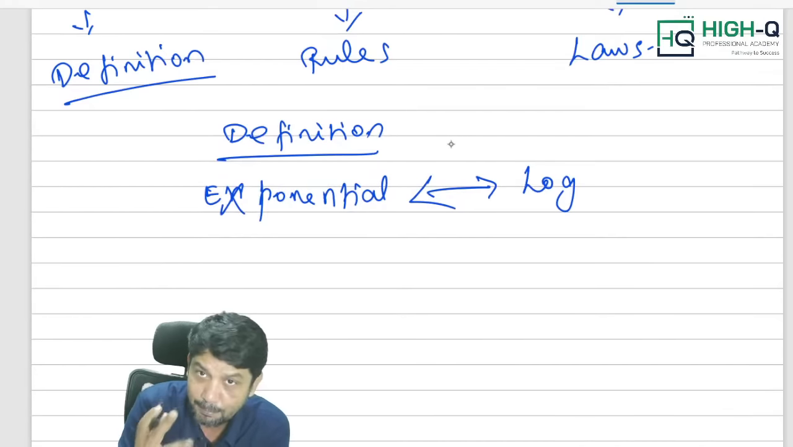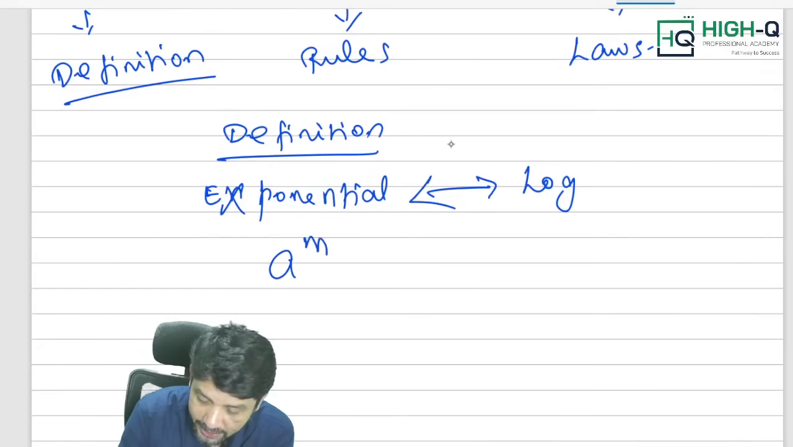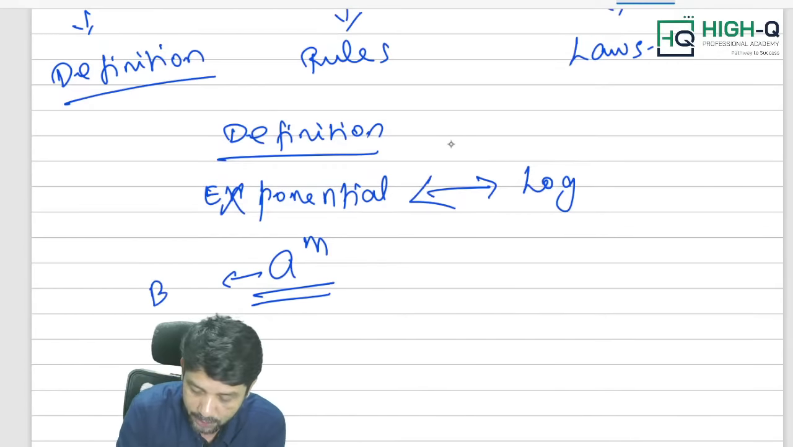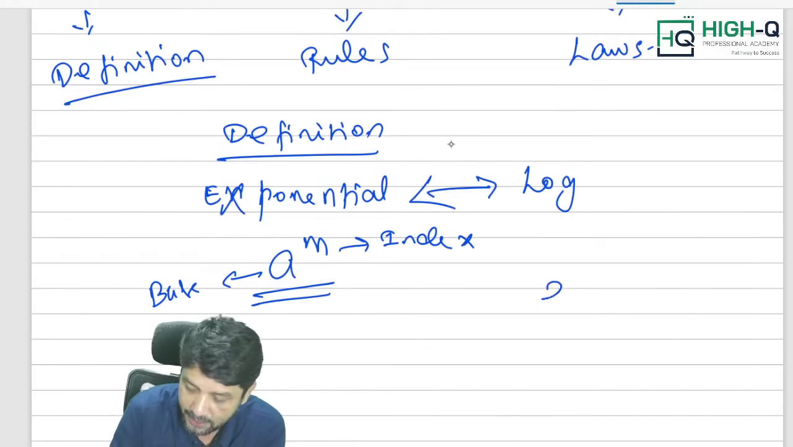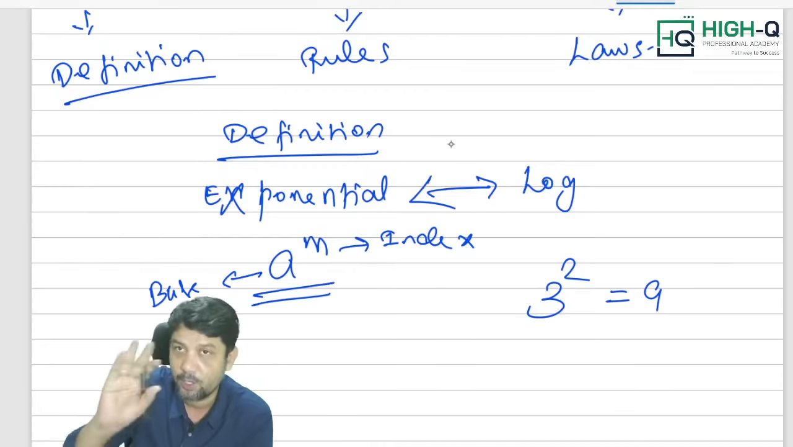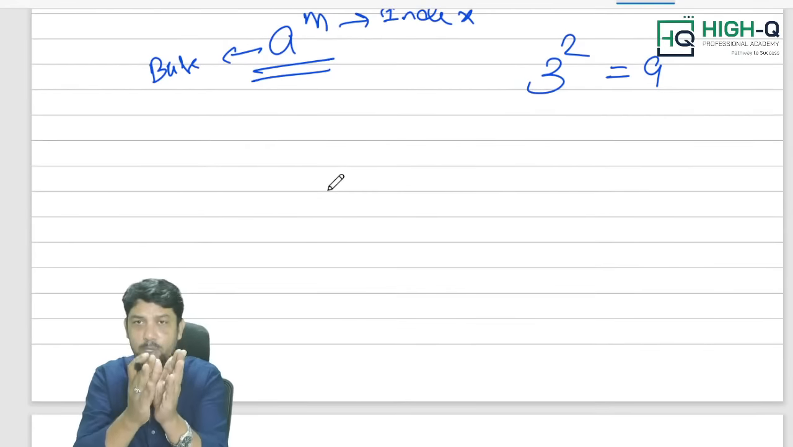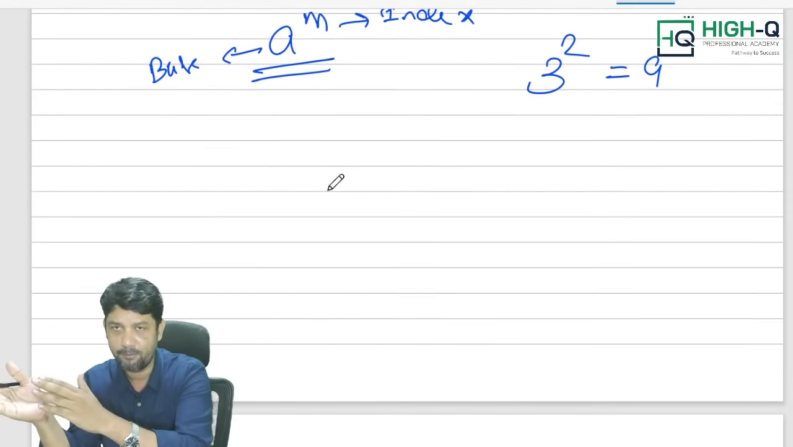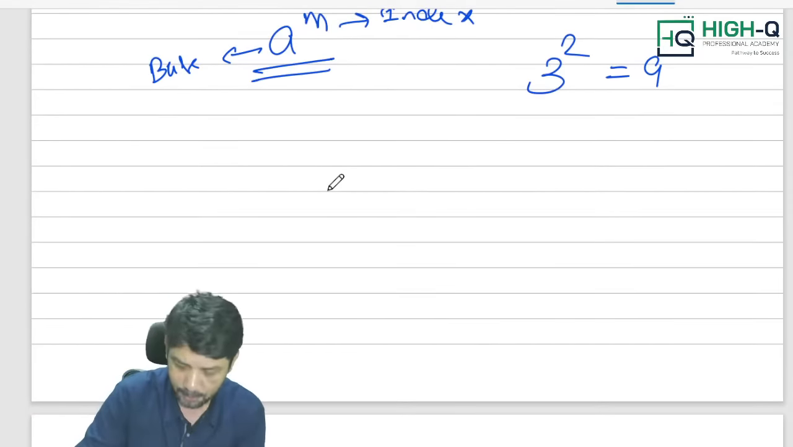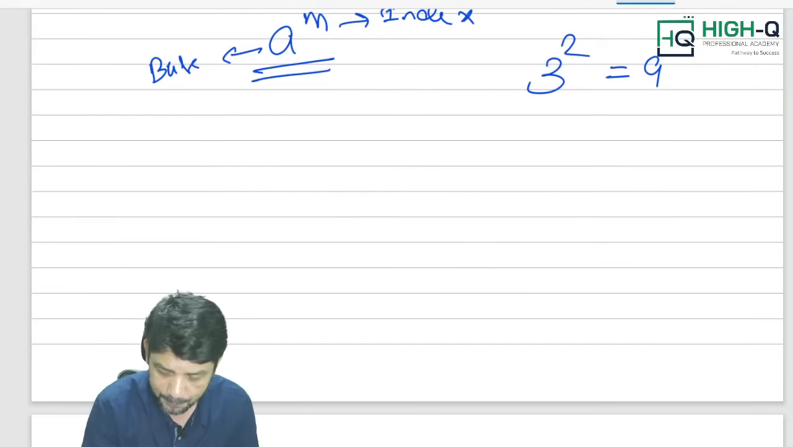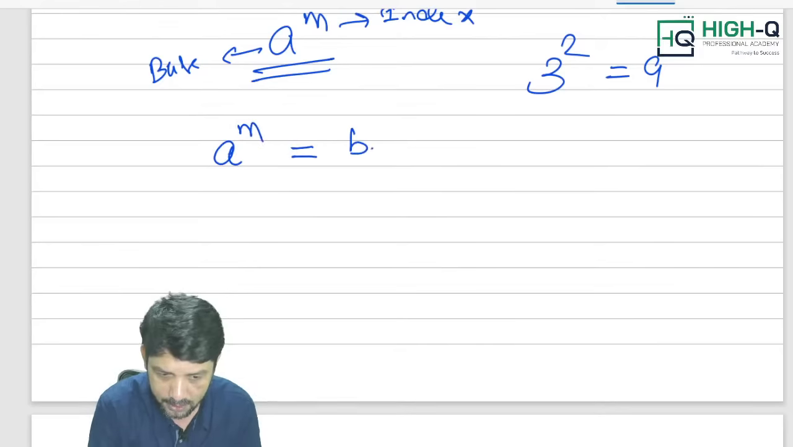What is called exponents? Exponents means we are writing a power m. This is what we call the exponent, this is the base, and this is the index. Now, we write 3 square equal to 9. This is what we call an exponent. How can the questions be asked? Convert exponential into logarithmic form and logarithmic into exponential form. Now, for example, a power m is equal to b. This is exponential.